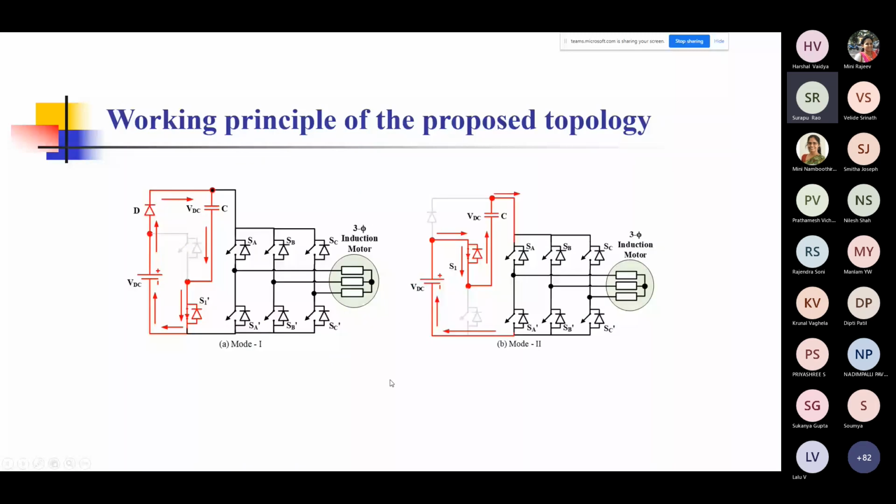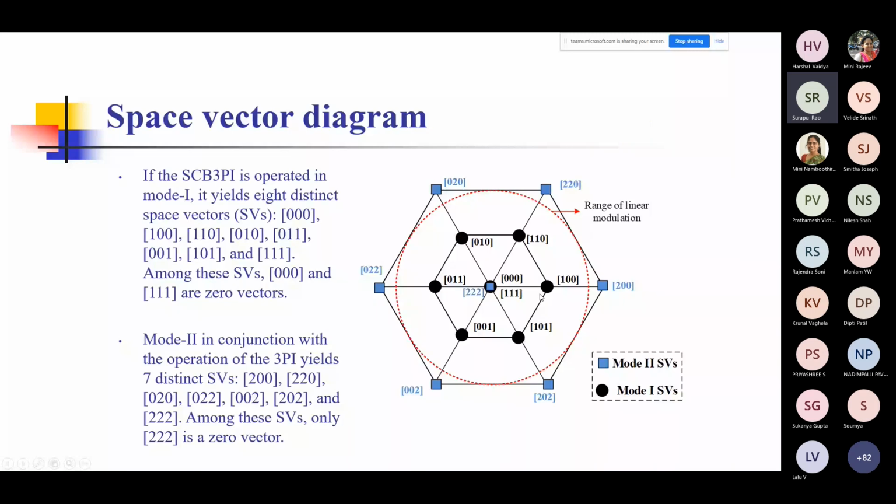These are called mode 1 and mode 2, and they result in this very peculiar hexagon, which has two layers. One of them is the original one with the two-level system, but because of the presence of this SCM network, you have this additional external layer as well.